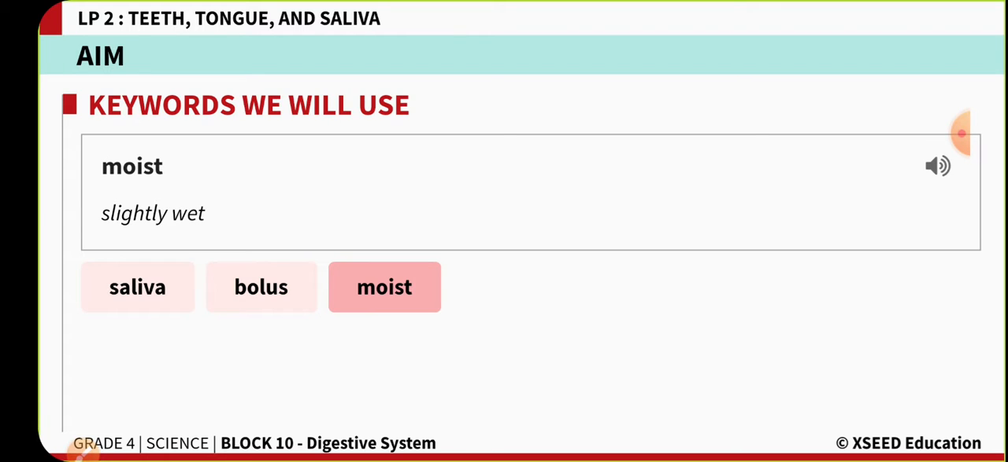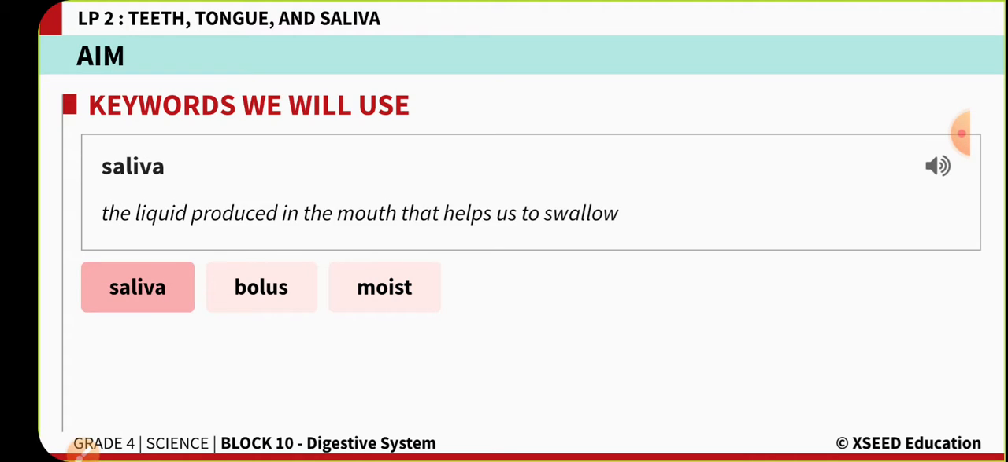Now the third one is moist. Moist means wetness. A little wetness or a slight wetness we are calling as moist. Moist. Slightly wet. Saliva. The liquid produced in the mouth that helps us to swallow.